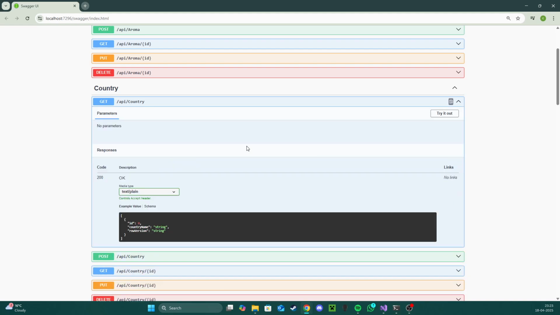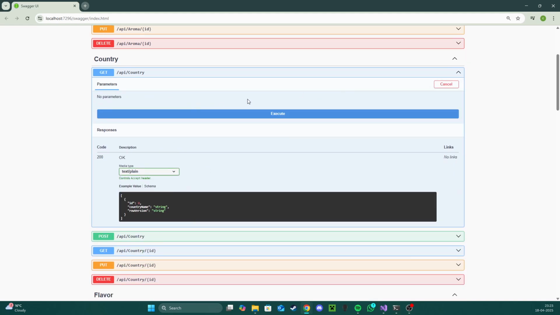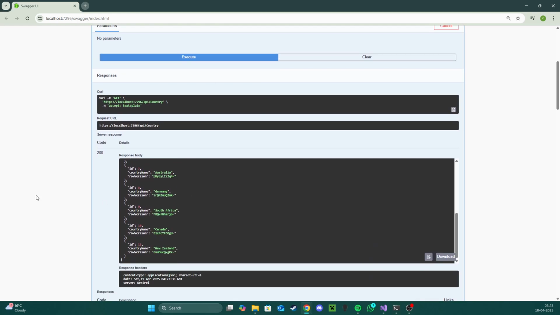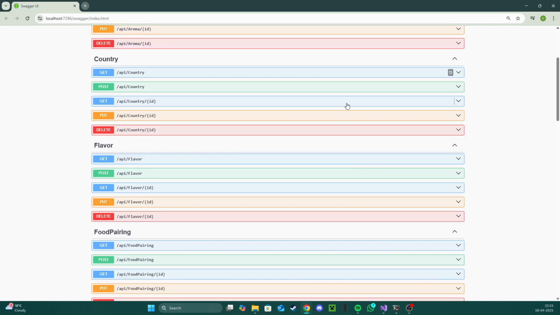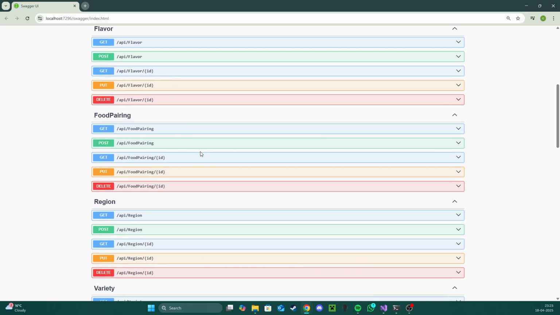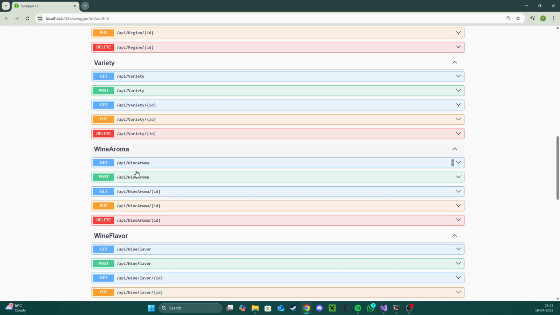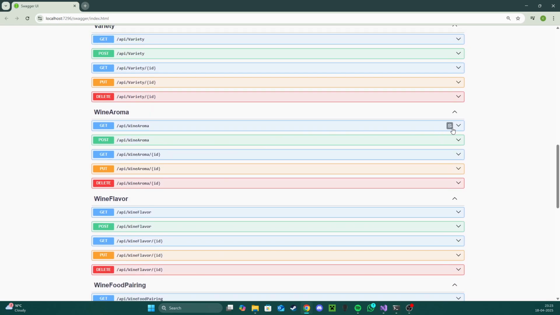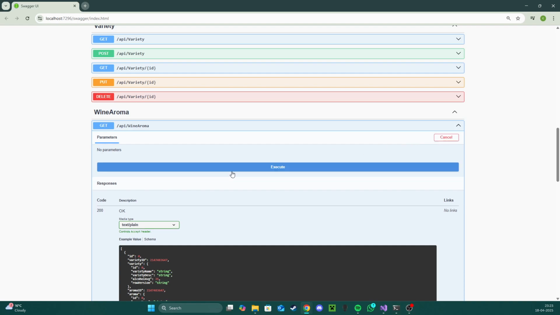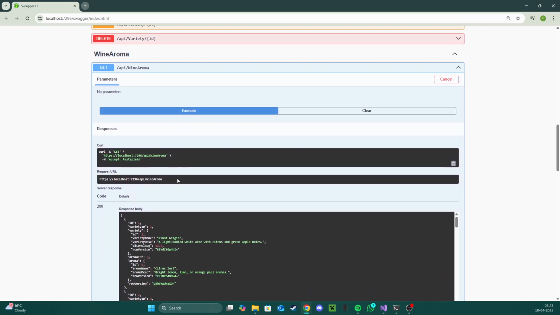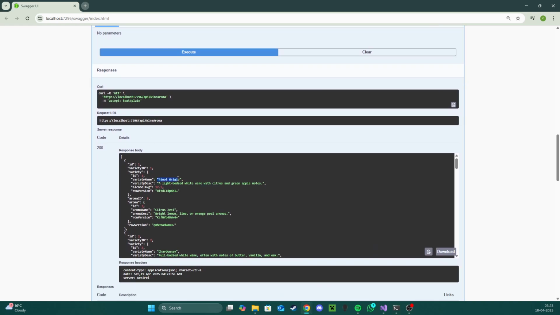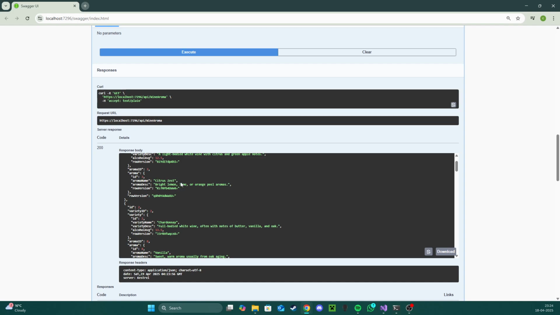As well, I have all the countries that we just saw in the initializer, then the flavors, the food pairings, the regions, the varieties, and then here in these nice staples, we can try it out, we can execute, and we can see, for example, Pinot Grigio, the description, the average alcohol percentage, and then we can see that Pinot Grigio has a citrus zest aroma.